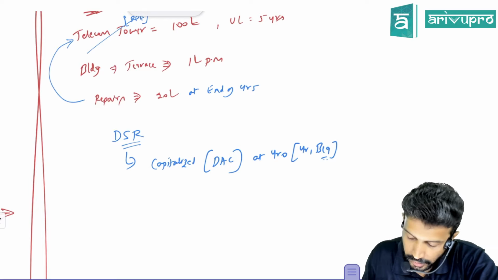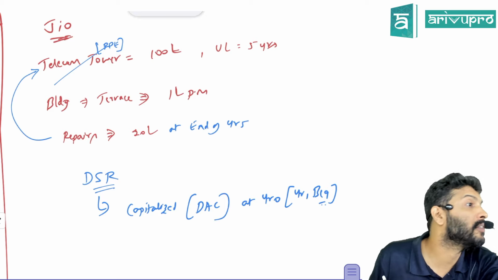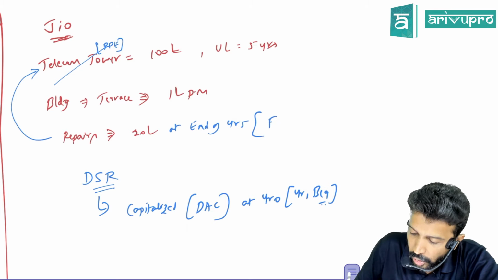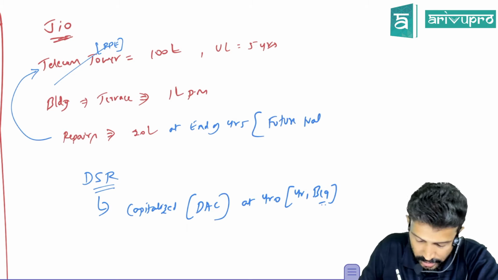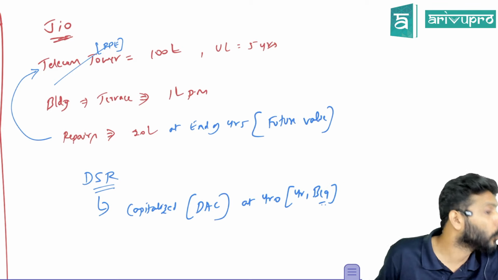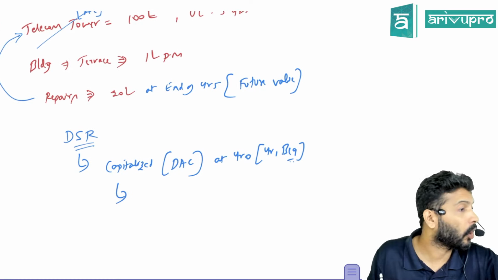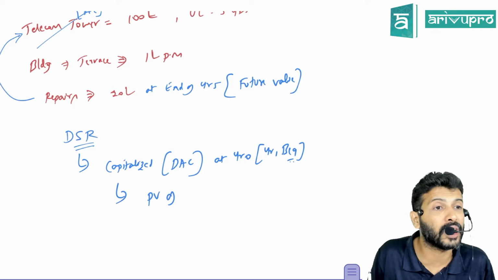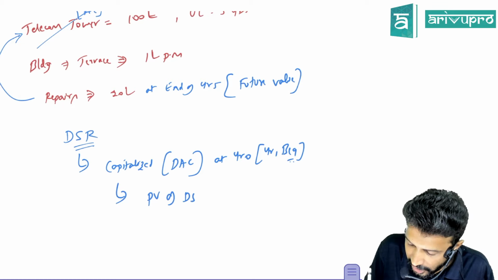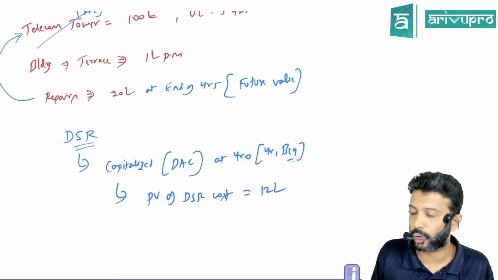But the 20 lakh is a cost you will incur at year 5 end. That means it is a future cost, not incurred now. Hence you can capitalize DSR cost, but not at its full 20 lakh. You have to use the discount factor and find its present value. Only the present value of DSR cost can be capitalized. Let's say that present value comes to 12 lakh rupees.